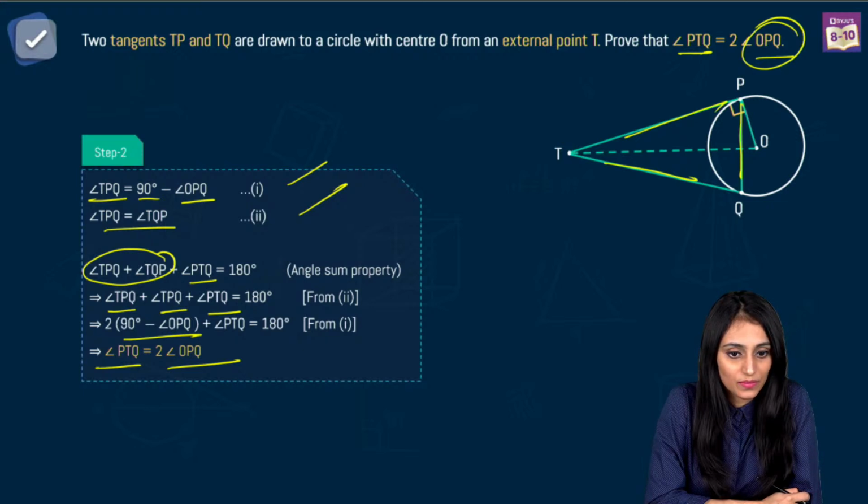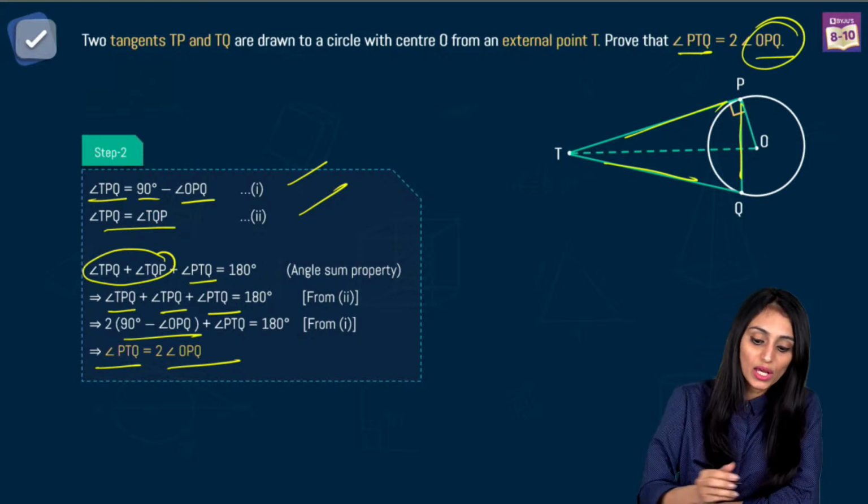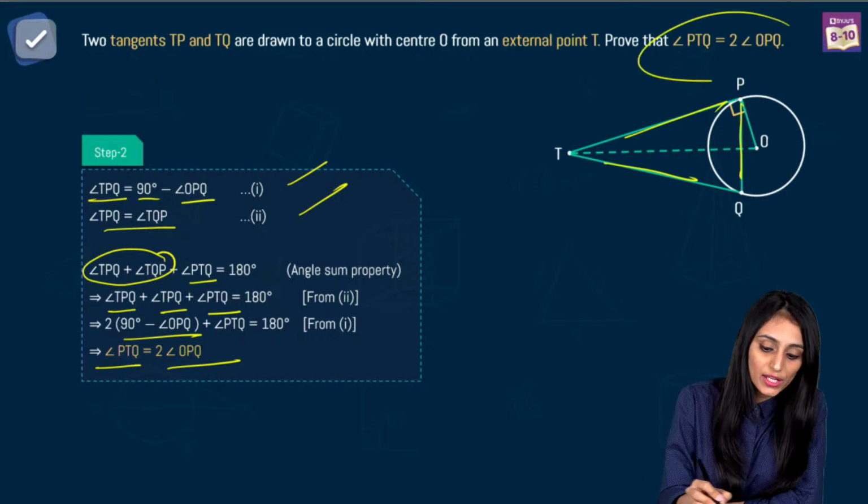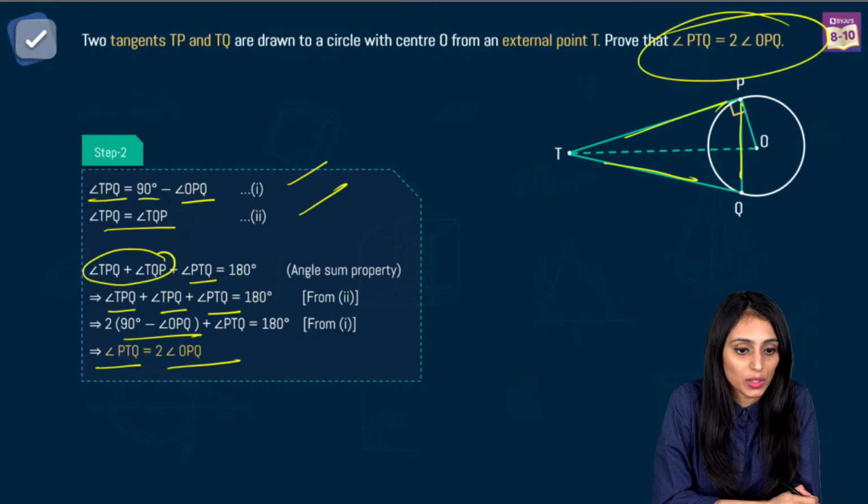Yes. Suryateja, what should we prove here? We are proving that angle PTQ is twice of angle OPQ. That's what we are showing. Right?